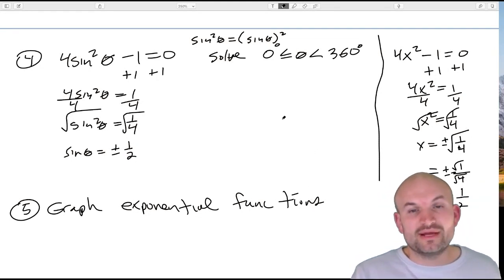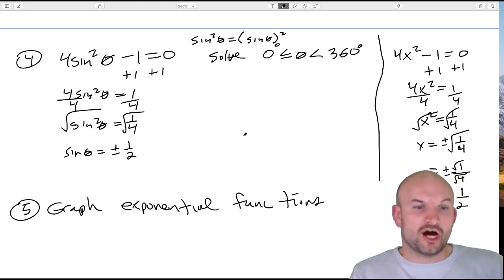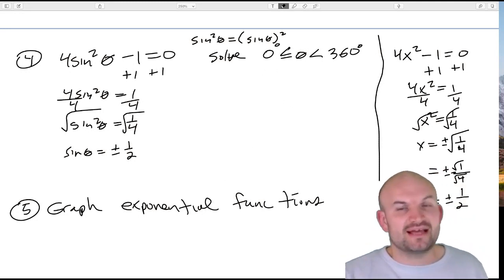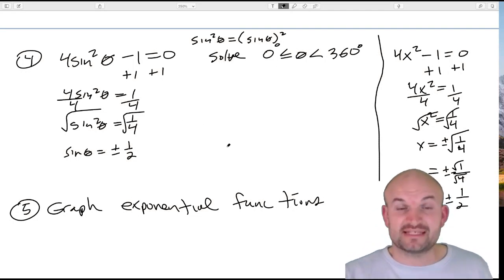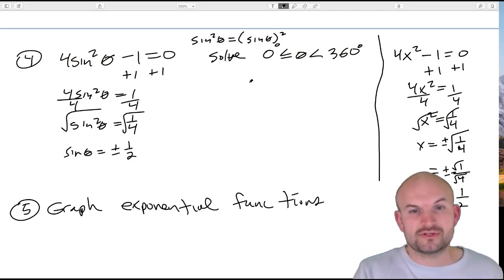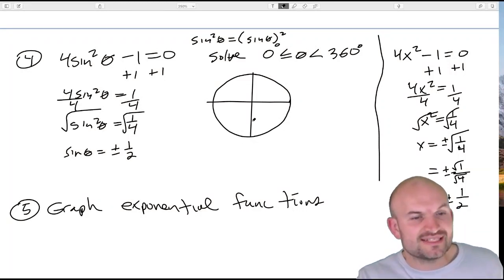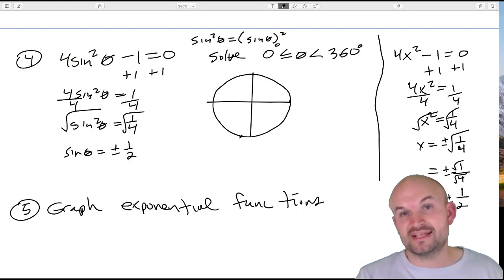So now we need to find all the values that make this equation true. And we're just going to find them on the unit circle. Between 0 and 360 is basically the unit circle. So I'm just going to sketch the graph of the unit circle. Since I know my unit circle so well, I need to find all the values when sine of theta is plus or minus 1/2.